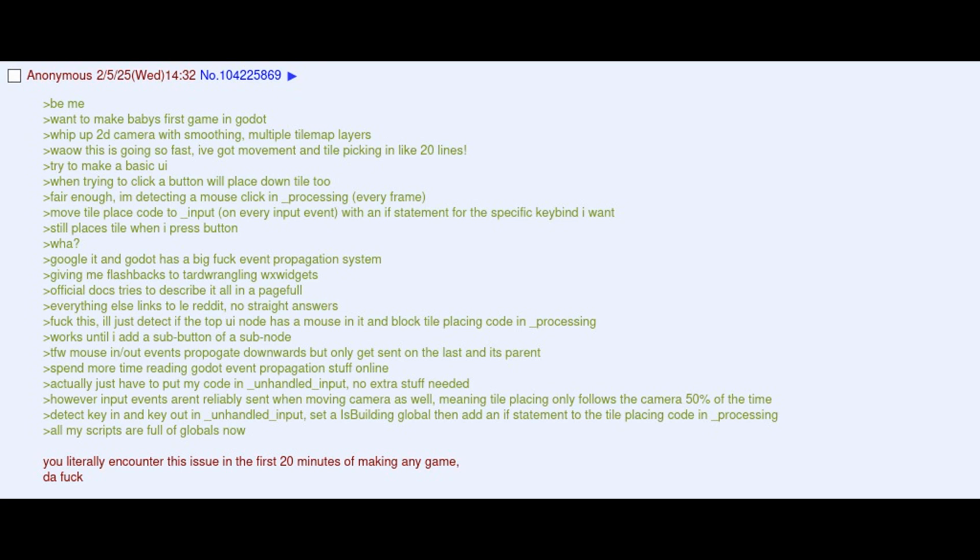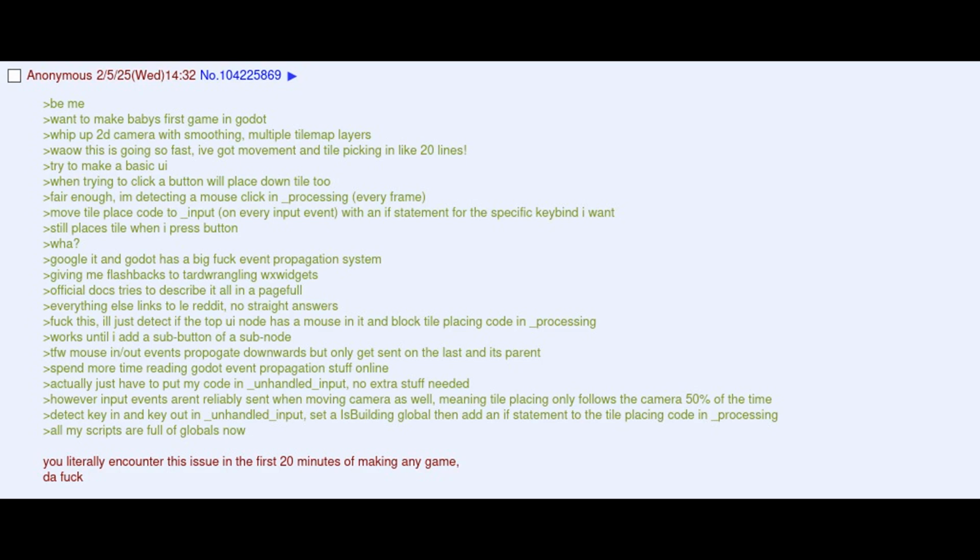Fair enough, I'm detecting a mouse click in _process, every frame. Move tile place code to _input, on every input event, with an if statement for the specific keybind I want. Still places tile when I press button. What? Google it and Godot has a big event propagation system.